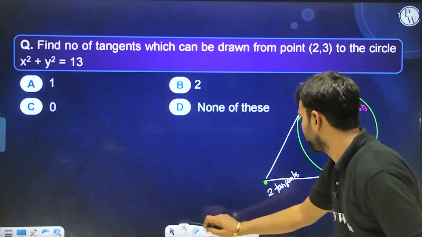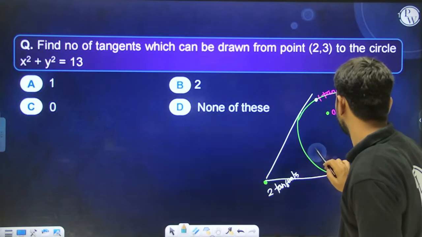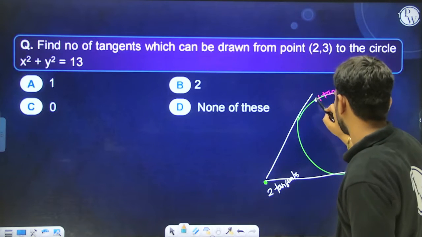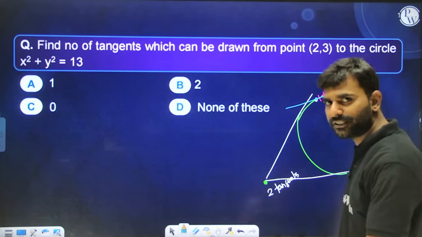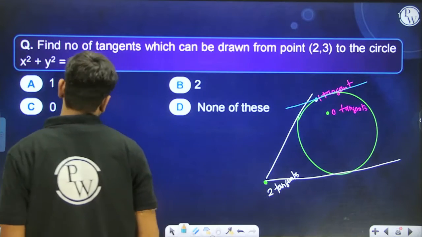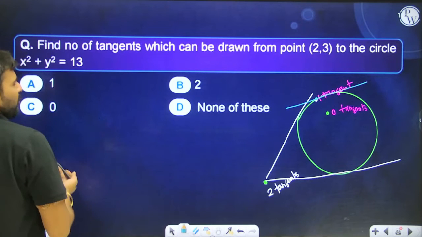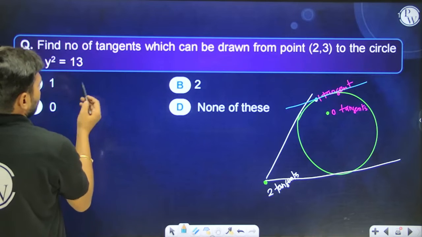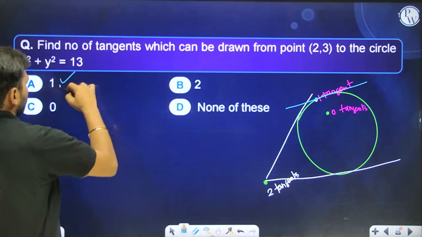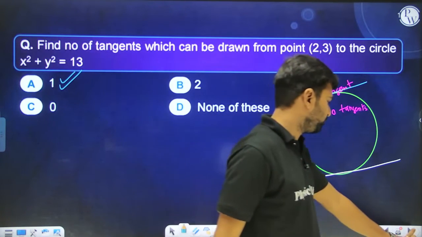From here, if you see, you can draw only one tangent, that is this. And if the point is inside the circle, you can draw 0 tangents. So we need to find out whether this point is lying inside the circle or on the circle. We can see that the point is lying on the circle, yes or no? On the circle means one tangent can be drawn. So the answer is going to be option A.